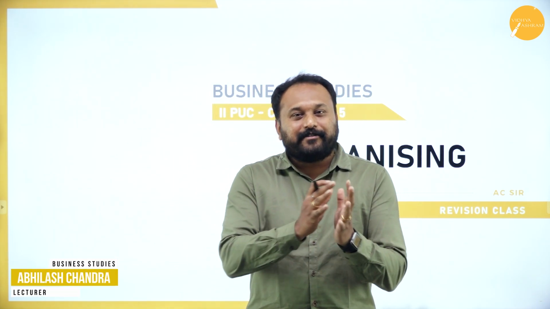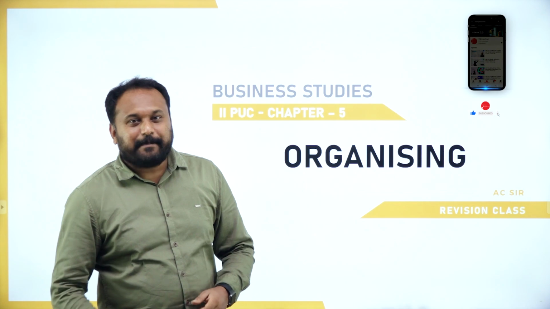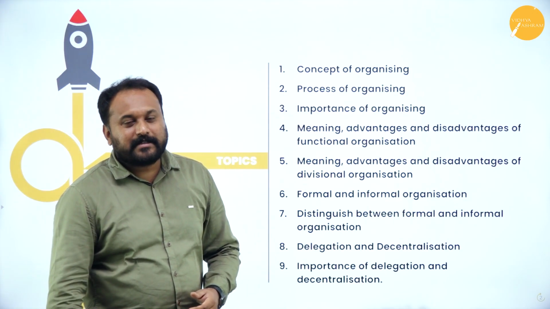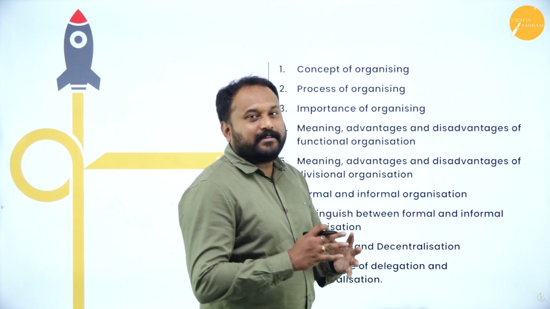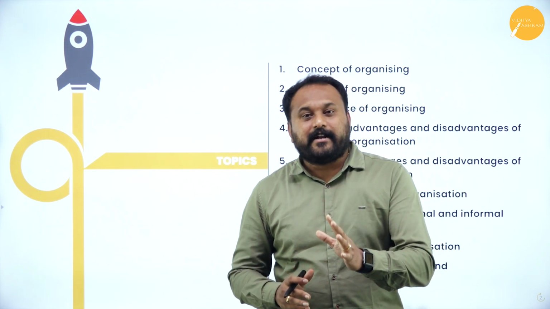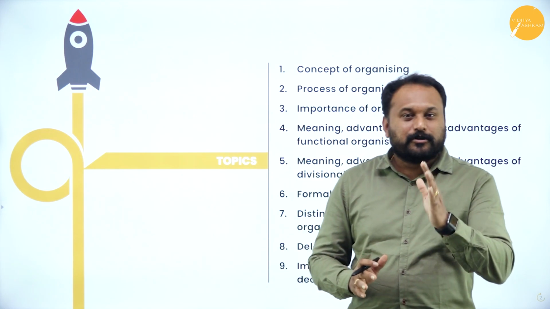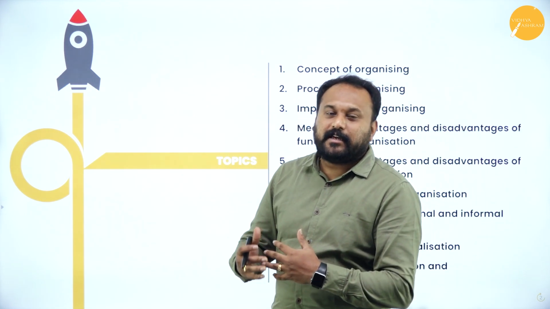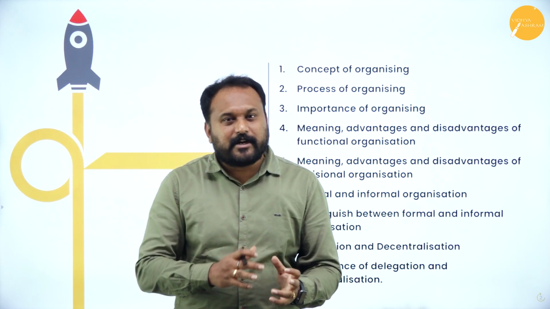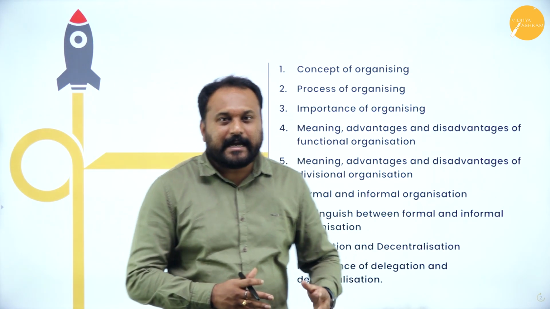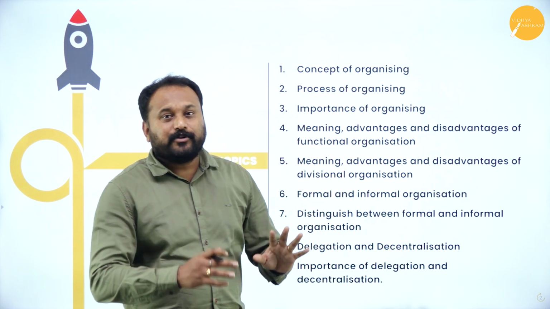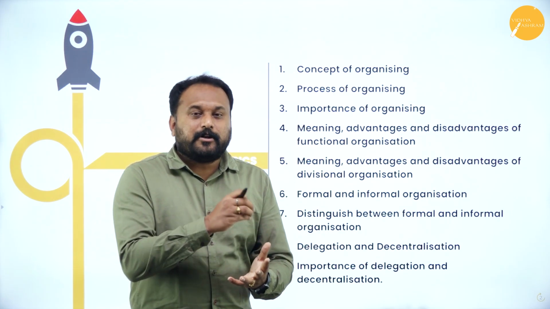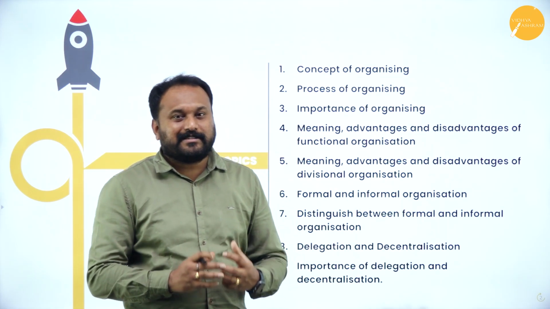I hope after watching planning, you will get to know why we are supposed to organize, because that is the second function of management. Now in the organizing chapter, we're going to go with these topics. Let me tell you here, students, in this chapter you will definitely get an 8-mark question. You also have a POQ question. We call that the functional structure or divisional structure. There are only 2 structures which you are supposed to go with. I have also given the diagram of how you are supposed to write it, and why many people will not score 5 on 5. I'm going to teach you in the same diagram.